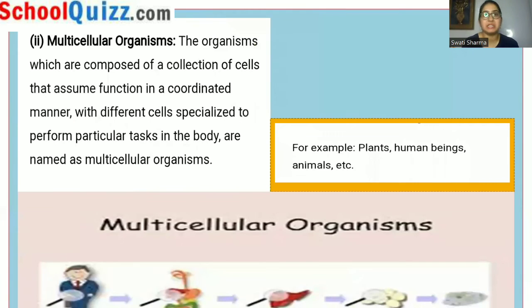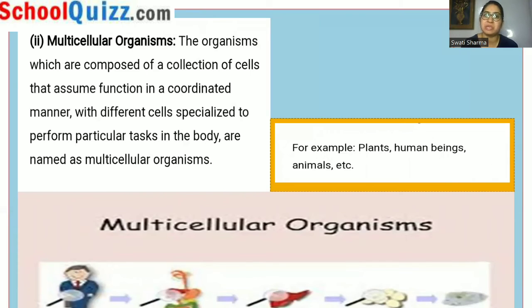Next, we have multicellular organisms. In multicellular organisms, instead of a single cell, we have multiples of cells, or a collection of cells, that perform functions in a coordinated manner. So in a combined or coordinated manner, multicellular organisms will perform their functions.